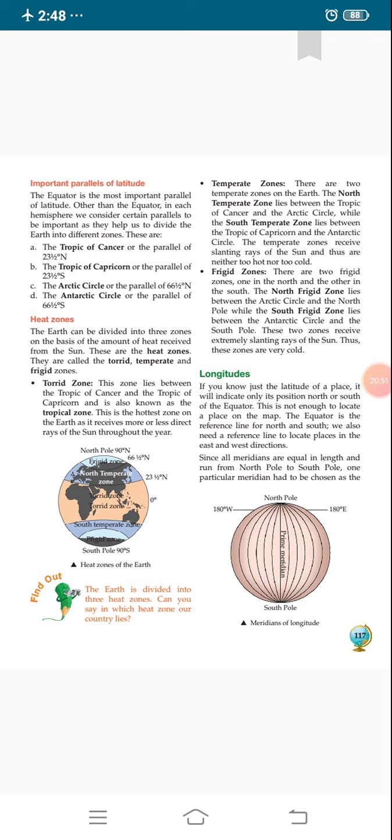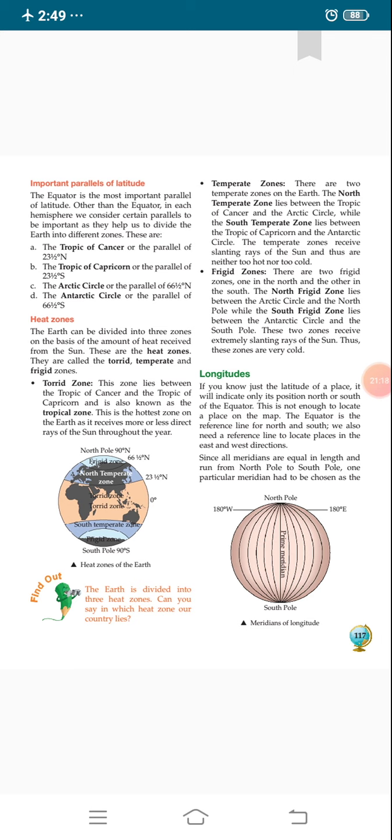The temperate zone receives slanting rays. Slanting means a little tilted. It means they get slanting rays, and so they get less heat in comparison to the torrid zone. That's why their temperature is neither hot nor cold. It means there is an average temperature.